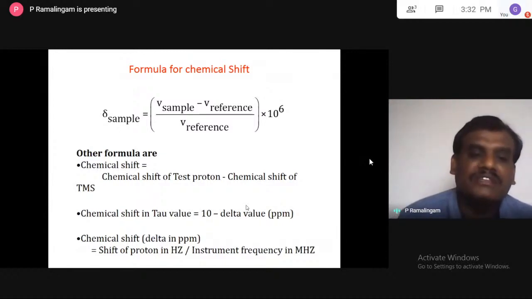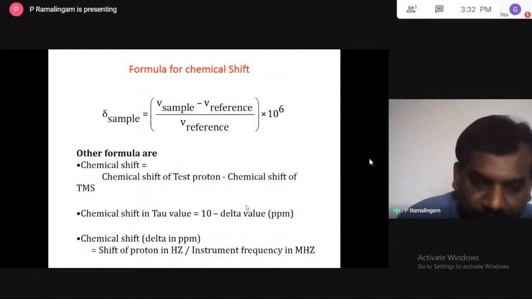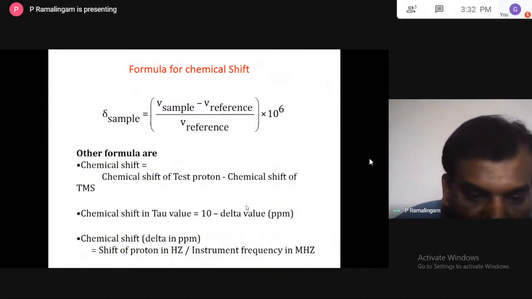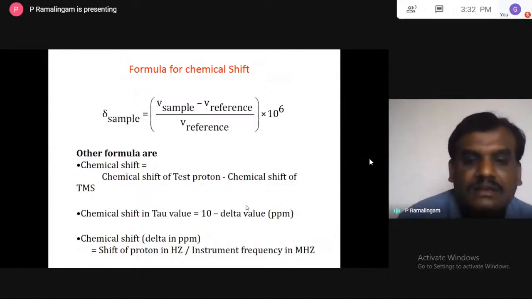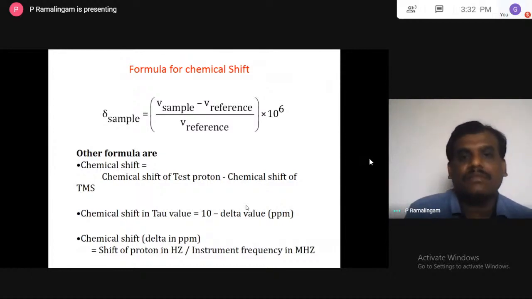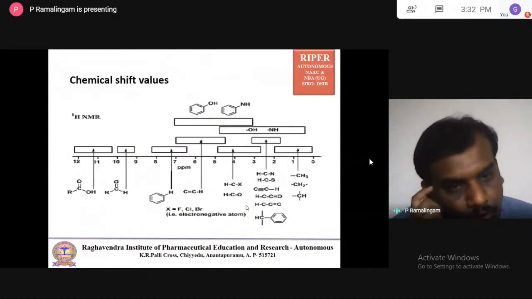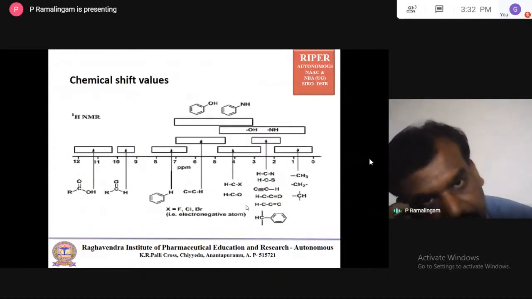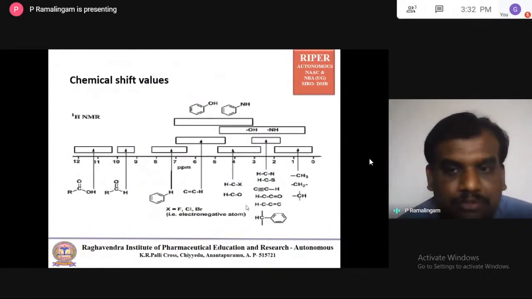Accordingly, this chemical shift value forms the x-axis of the NMR spectrum.